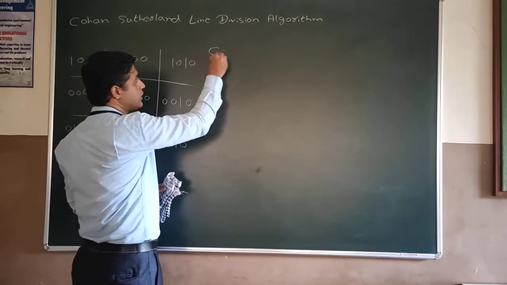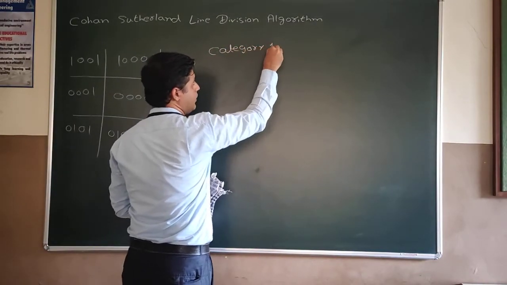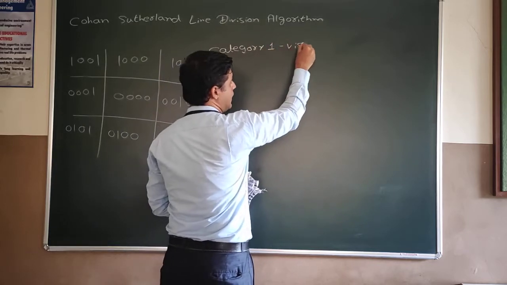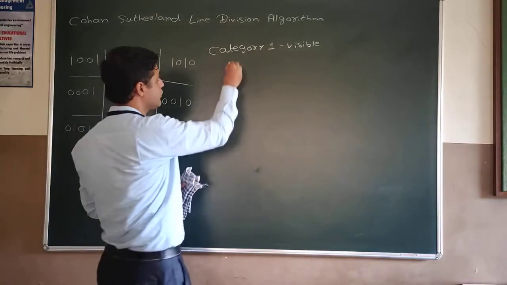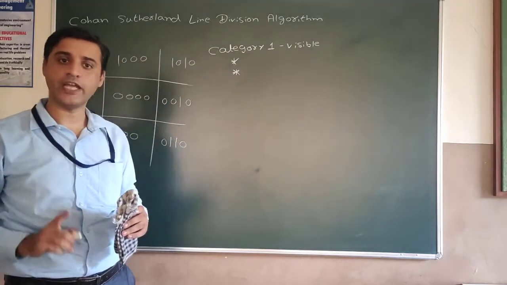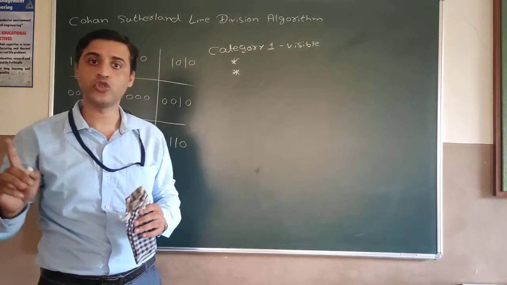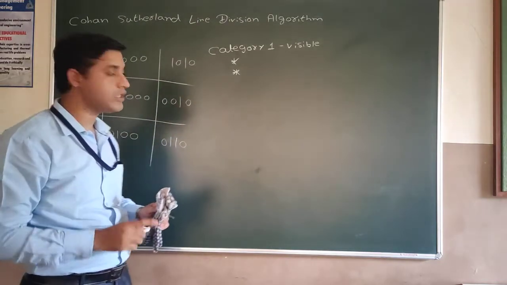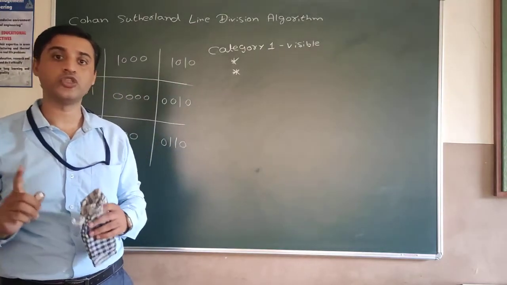So first one is nothing but category 1, the lines which are completely visible. For this there are two rules that it has to follow. First one is what? Both the endpoints of the line should have region code as 0000, and the second one is the logical AND operation of those lines should also have value as 0000.